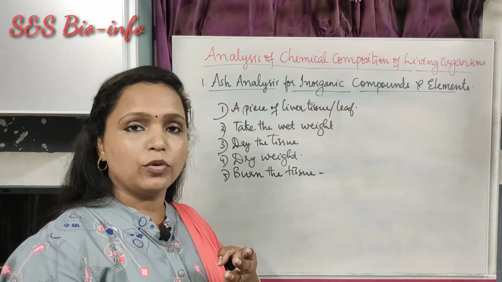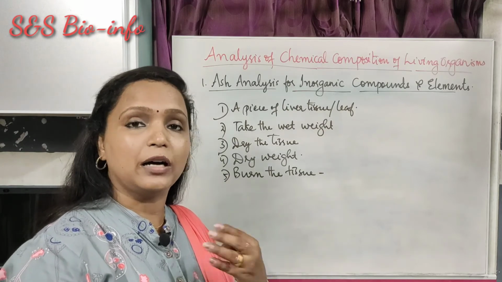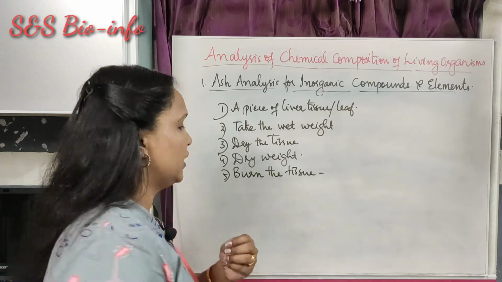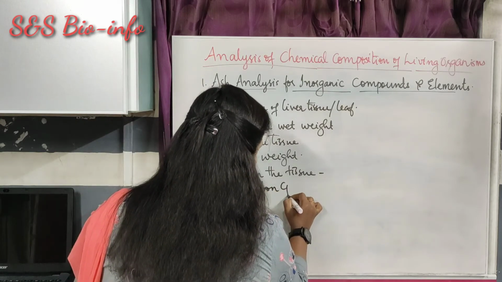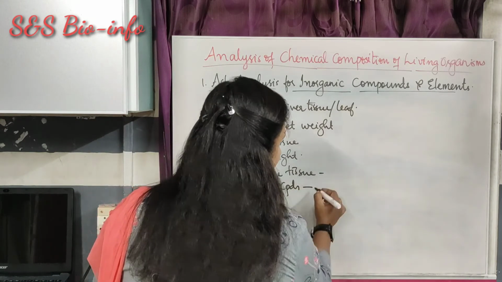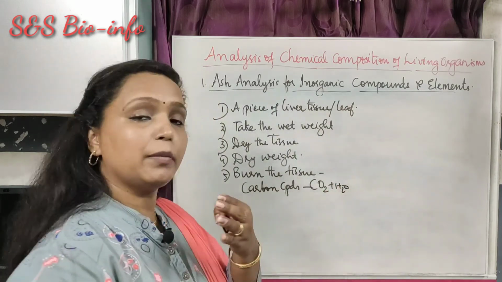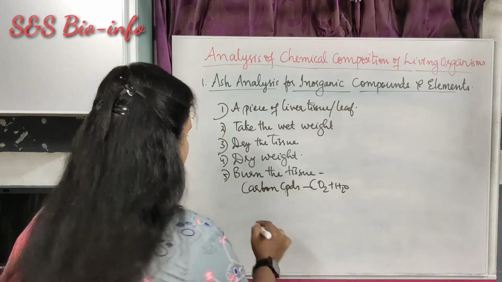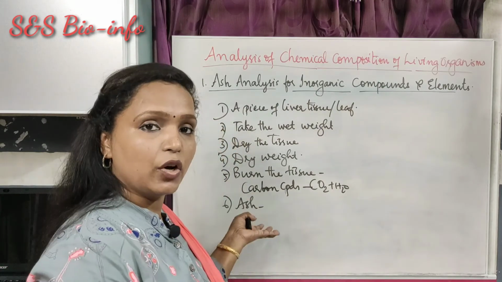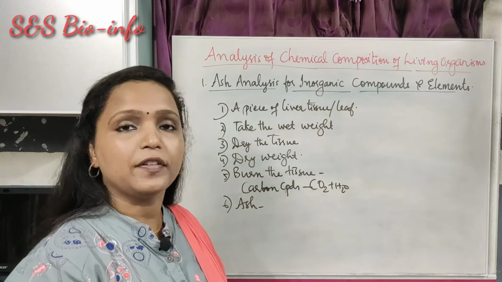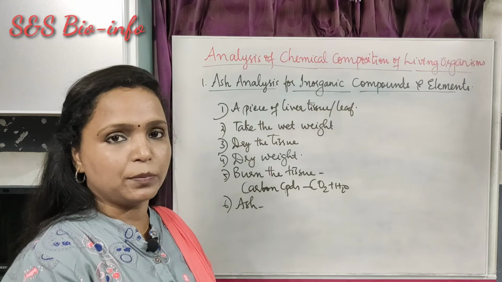So what happens? All carbon compounds that are present in the tissue get oxidized to form carbon dioxide and water, so that the remaining part is called ash. The ash contains various types of inorganic elements and certain kinds of inorganic compounds.